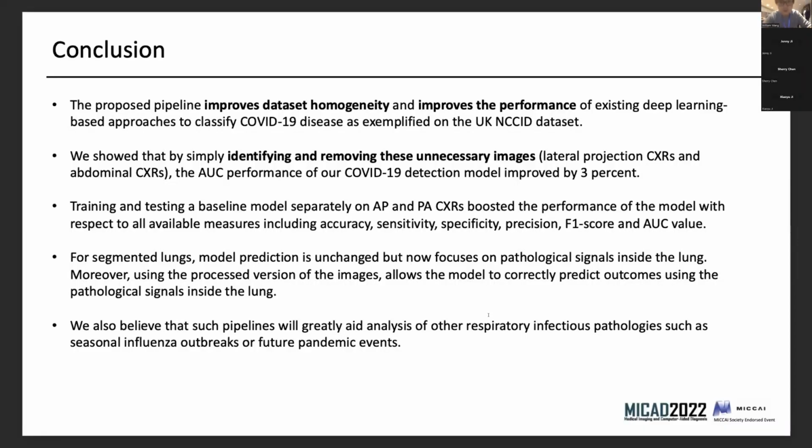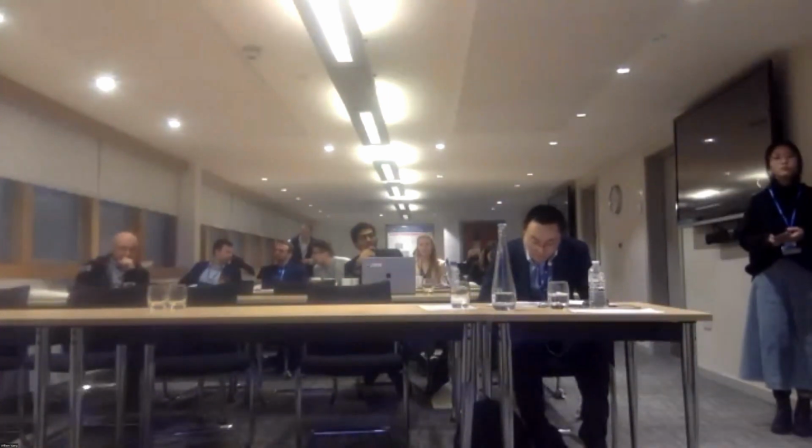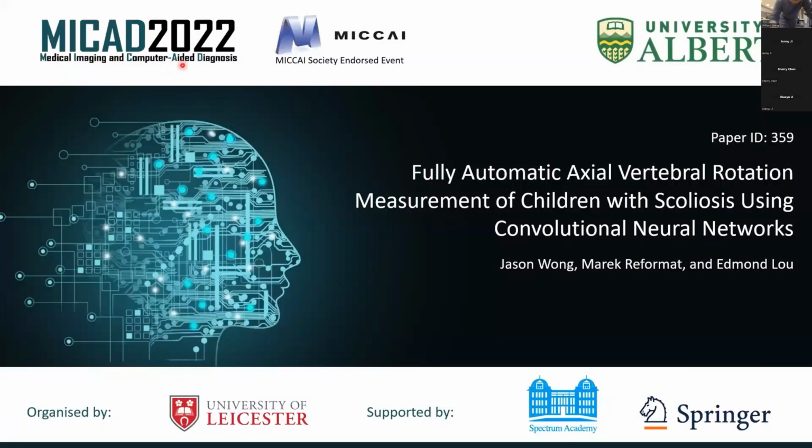So the next presenter is Jason Wong. He received his bachelor's degree in electrical engineering at the University of Alberta in 2018. Currently, he is pursuing a PhD in computer engineering at the University of Alberta. His research interest is in machine learning and its application in biomedical fields. The paper he will present is titled Fully Automatic Axial Vertebral Rotation Measurement of Children with Scoliosis using Convolutional Neural Networks.